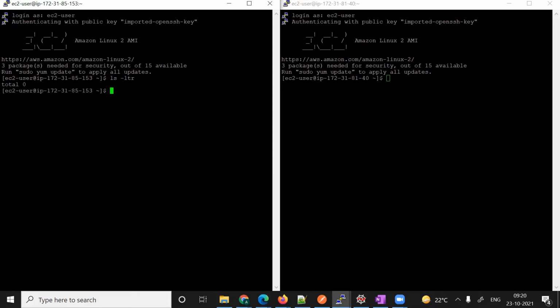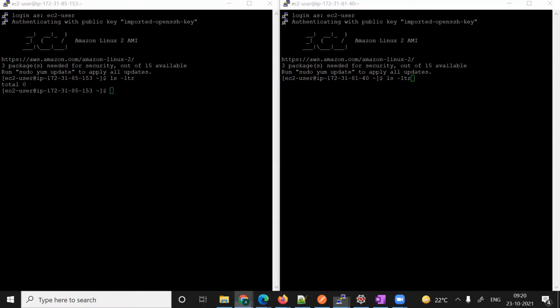We'll create EFS and mount that EFS into both EC2 machines, and we can see how this will be useful for sharing. If I update something here, it will be reflected here also.